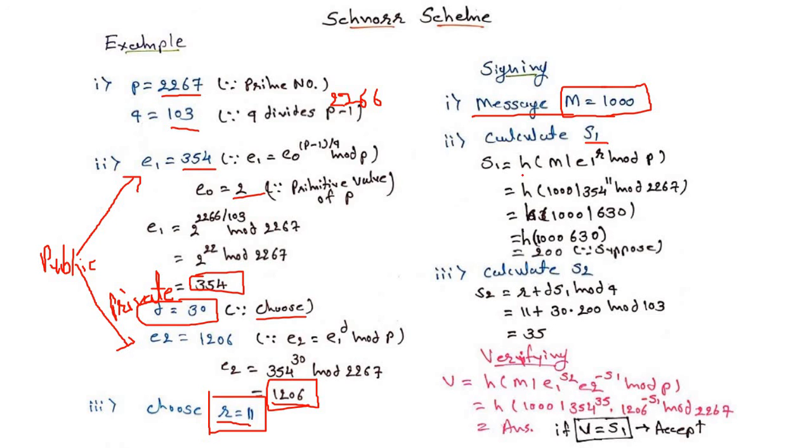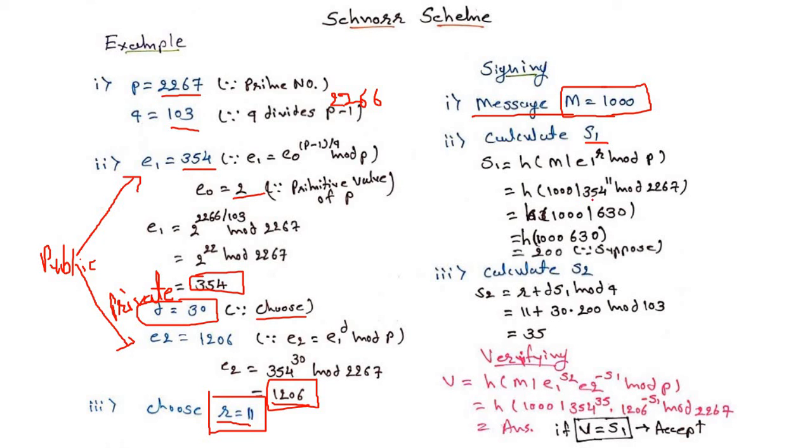For calculating S1, there is an equation: H of M concatenate E1 raised to R modulo P. So M is our actual value. Here I have taken the value of M as 1000. You can choose your own message, whatever your original message is. You have to take the actual value of the message you want to send to your friend or colleague. Now here the value of M is equal to 1000.